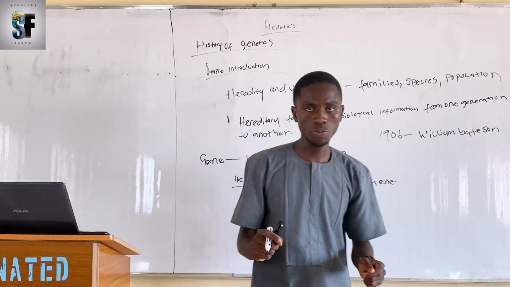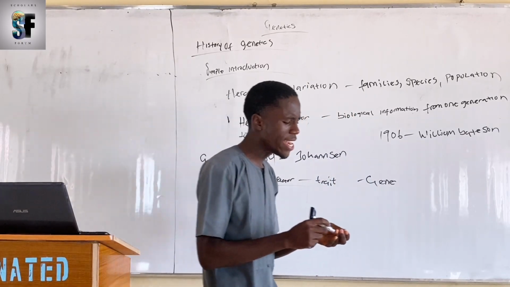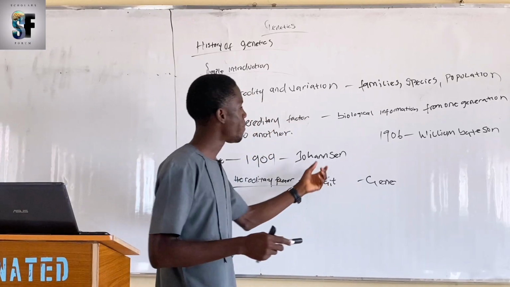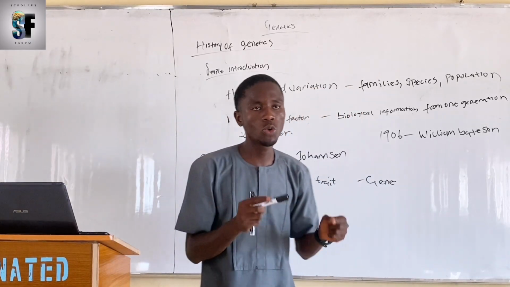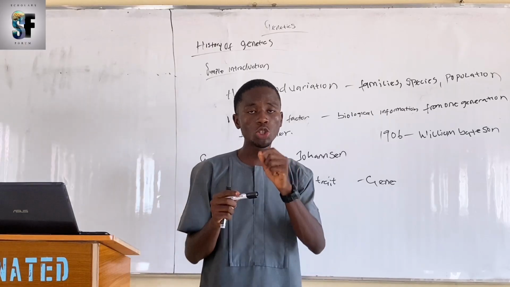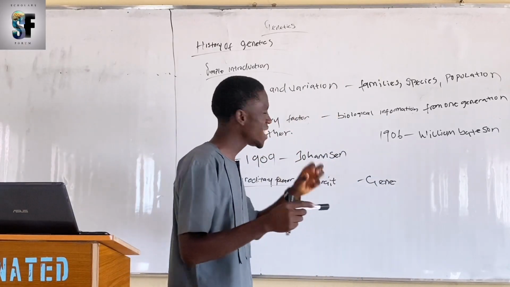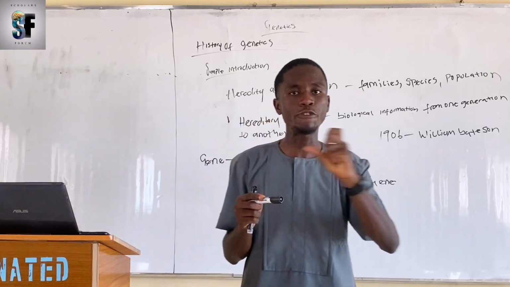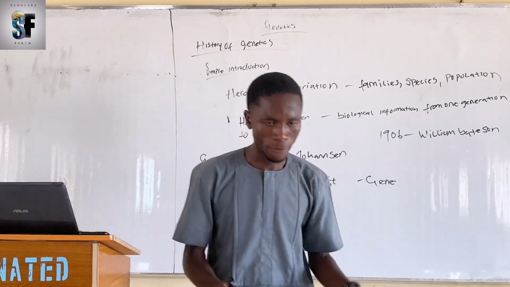We are together to this point, right? I said the concept of gene was introduced in the year 1909 by William Johansen. He defined gene as a hereditary factor that is responsible for the transmission of traits from parents to offspring, and also gene is responsible for explaining the phenomenon that happens in heredity and variation.